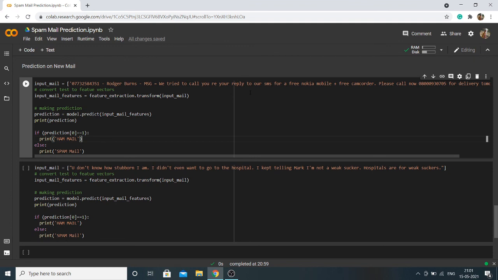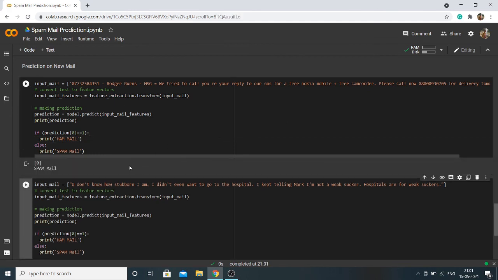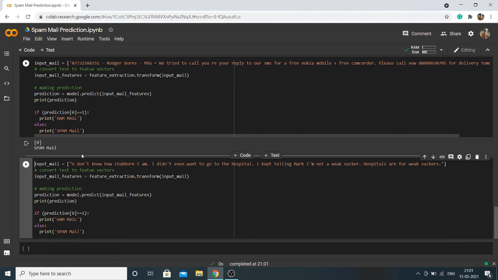Correct, Palniraj, you are correct, because it detects the spam word free in the message, so it will predict the message as spam. Even so, let's run the cell and get the output. Yes, it is a spam mail. For spam mail I have set 0. After the prediction, the value will be either 0 or 1. If the value is 1 it will print ham mail, and since it is 0, it has printed spam mail.